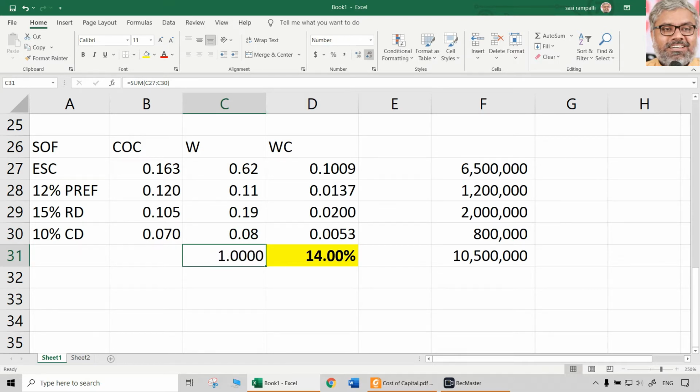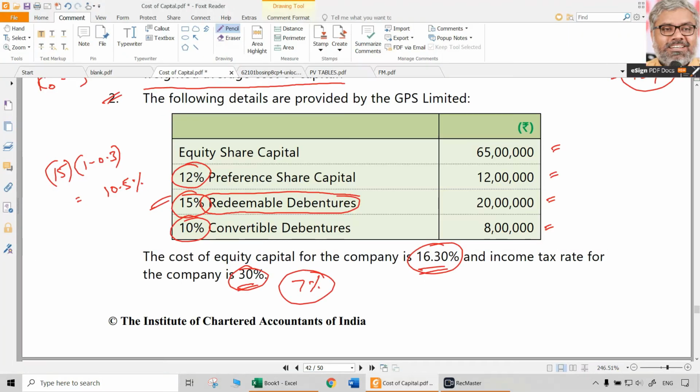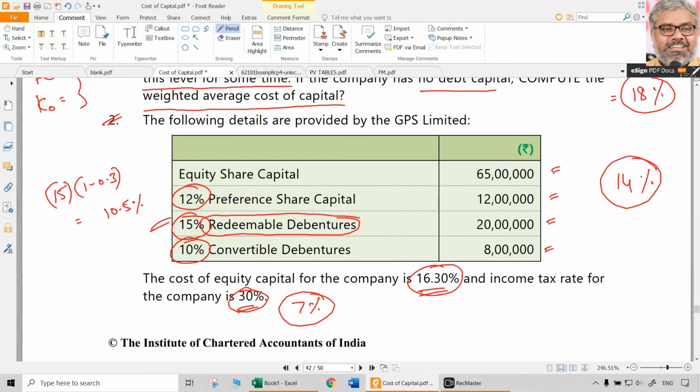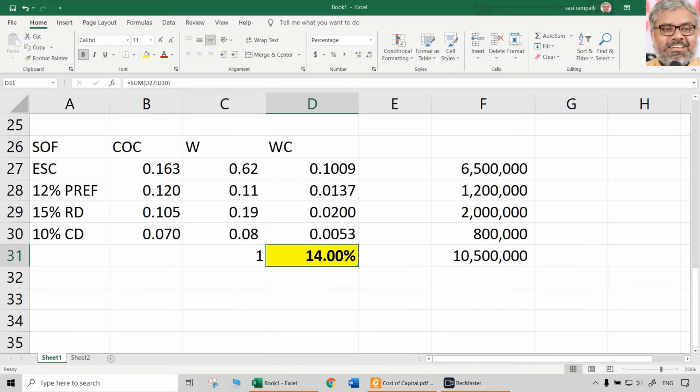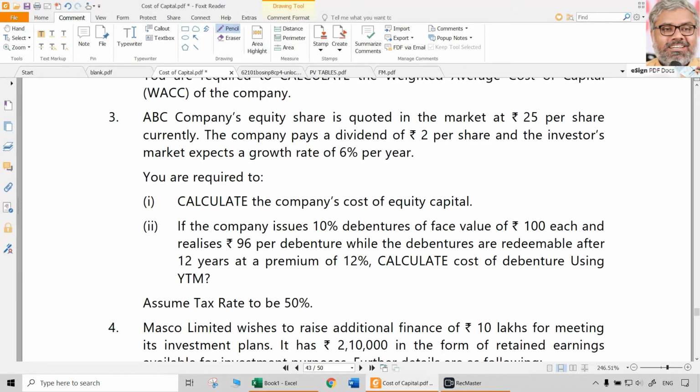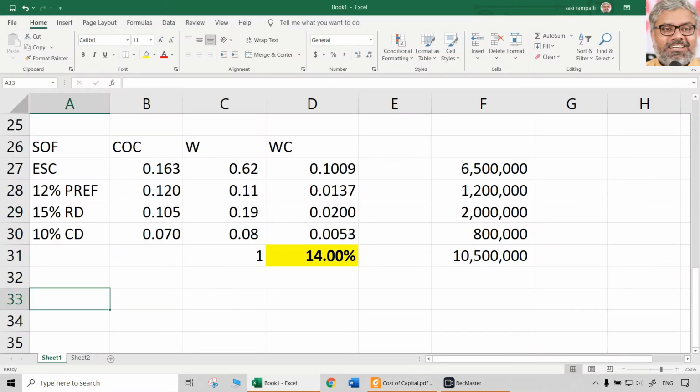The total of these weights has to be 1. Check that. Then we have weighted cost, which is nothing but the individual cost of capital multiplied with weights. Take 4 decimals. Then the total weighted average cost of capital will be 14%. That is the answer. That is question number 2. Of course, it will take some time to calculate on paper with a calculator, but you have to do that. Those are just multiplications and additions. Calculation of weights can be done in separate working notes.